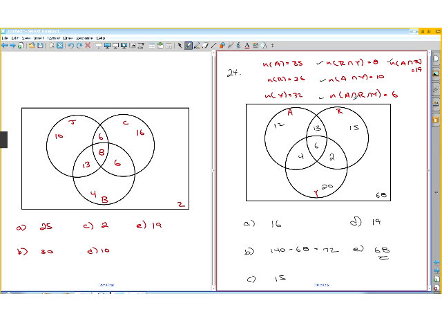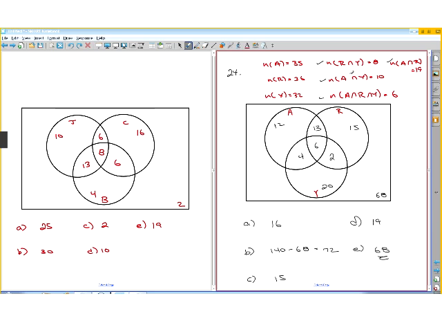So what we did was we started with the one that had the most intersections. A intersect R intersect Y, which is this innermost piece, and that had 6. Then we had A intersect R, and we knew that was 19, so this was 6 already, so that meant 13 had to go in there, so the total was 19. A intersect Y was 10, so this little sliver here is 10. We already knew that 6 is taken up by this one. That 10 minus 6 is 4.